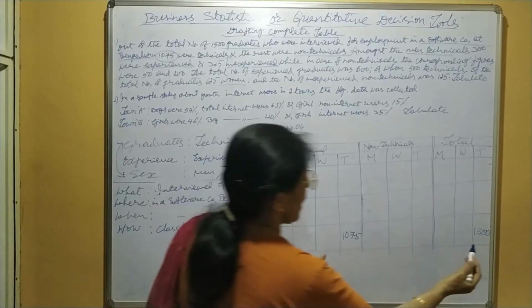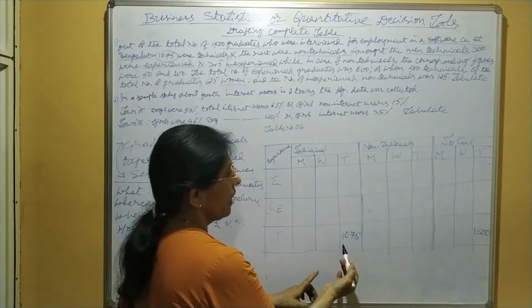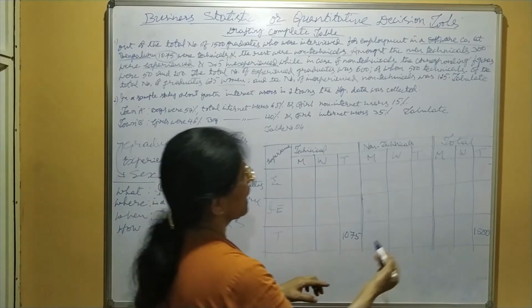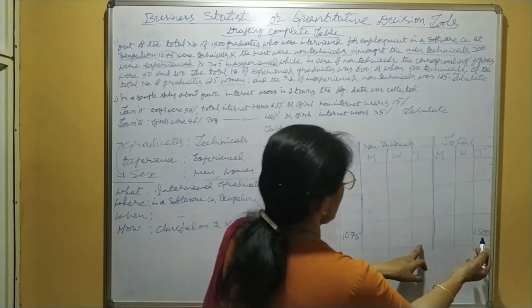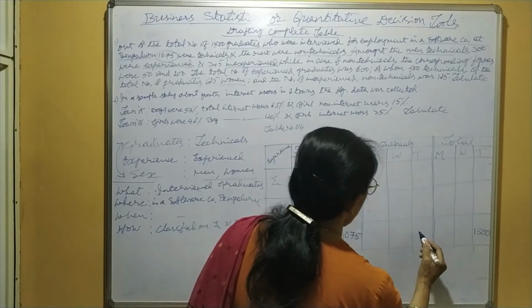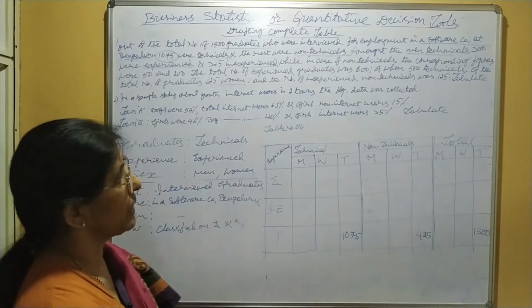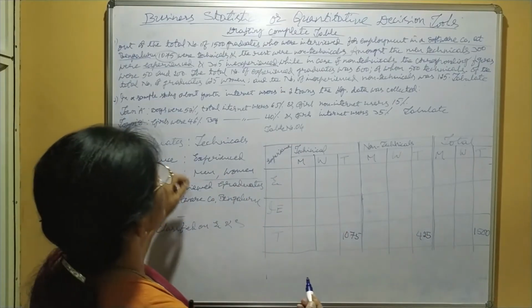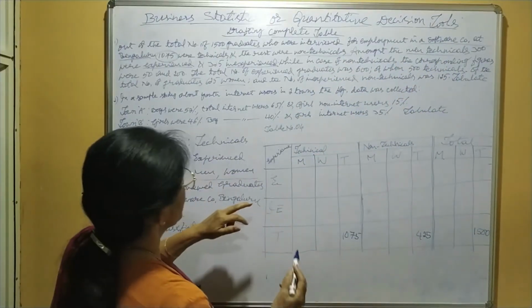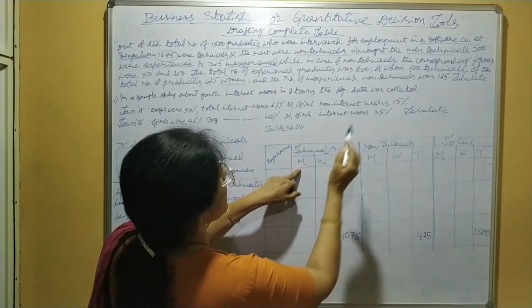Rest means 1500 minus 1075, that is 425 non-technicals total.